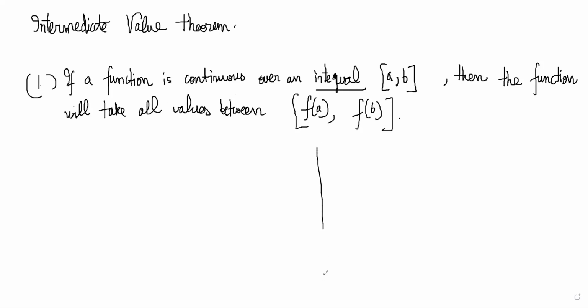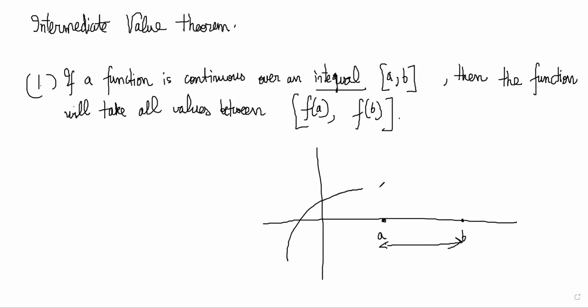So what does it mean? It is saying a very obvious thing. It is saying that if a and b are in an interval, and suppose you have some function like this, now whatever is the value of f of a, let's say here, and whatever is the value of f of b, let's say here.